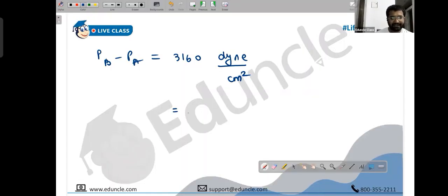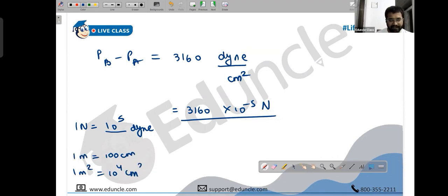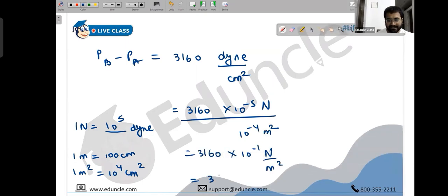And what is one dyne? Now, this is something you need to know in terms of SI. What is 1 Newton in dyne? 1 × 10⁵ times. That's it. So one dyne would be 10 to minus 5 Newton. And 1 meter is 100 centimeter, and 1 meter square would be 10 to 4 centimeter square. So 1 centimeter square would be 10 to minus 4 meter square. So this is 3160 into 10 to minus 1 Newton per meter square. So this is 316 Newton per meter square.